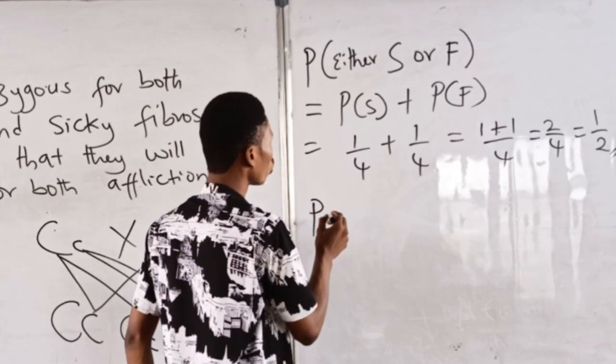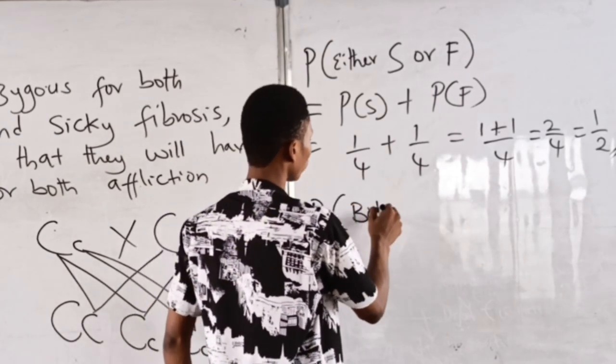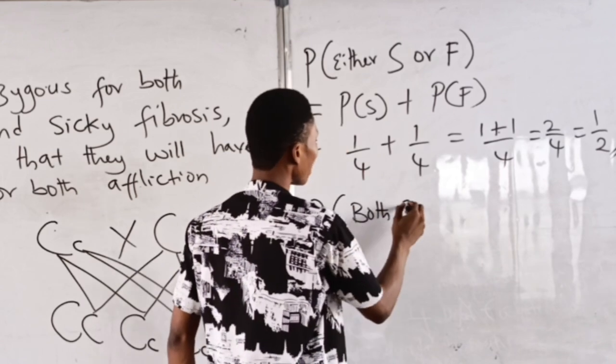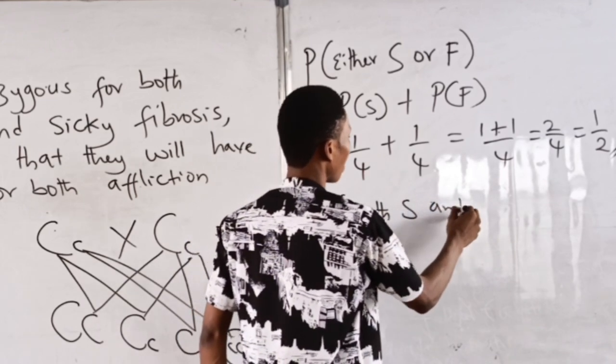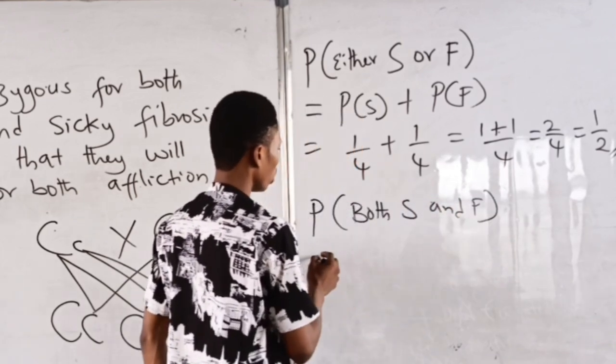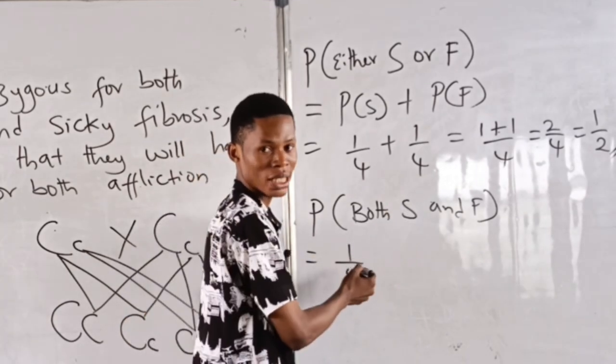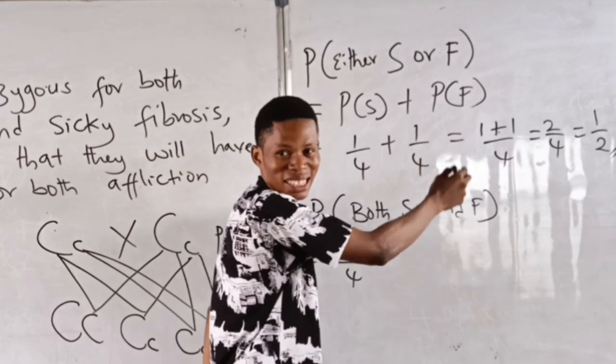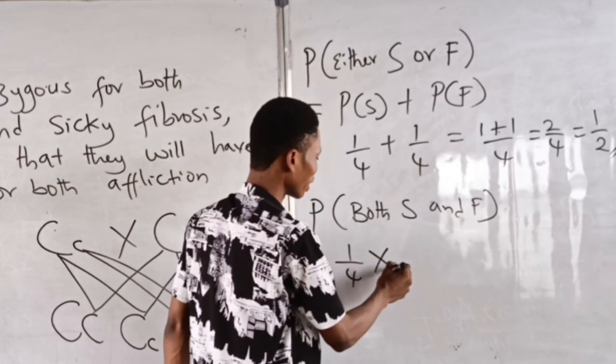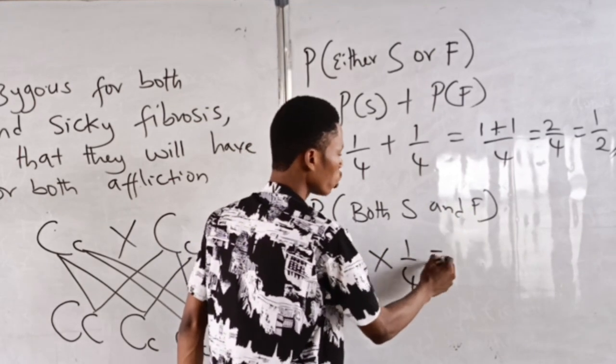Now, we are not done. The second part of the question, the probability of both S and F will be equal to the probability of this, 1/4 times 1/4, which will give you what?